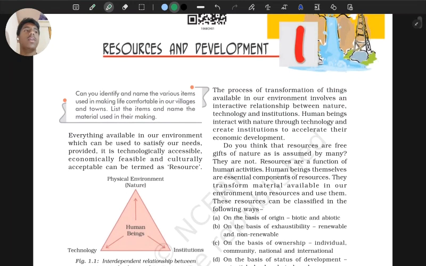So if you want, it's okay, because this chapter is also very important. If you see the whole geography index page, you will see water resources, minerals and energies, and manufacturing industries. They all come under resources and development only, and even lifeline of Indian economy.